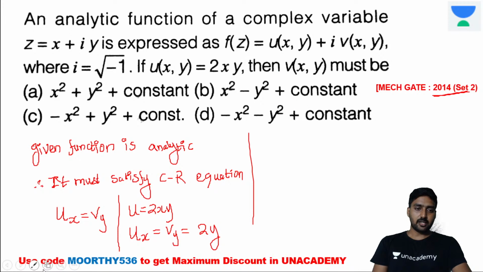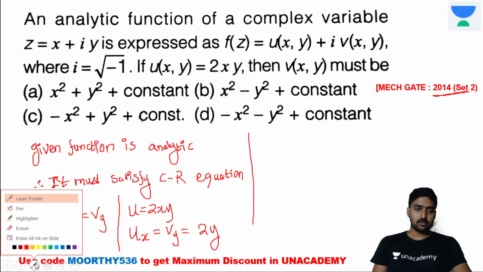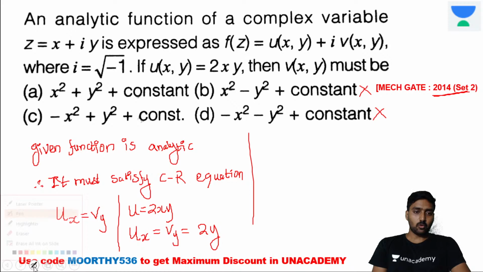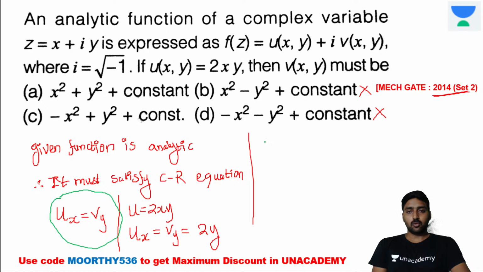We are not getting plus 2y in options B and D, so we can eliminate them. But coming to this condition, we are getting plus 2y in the two options, option A and C. So we need to cross verify with one more equation. What will be the second equation for the CR equation? It's ux is equal to vy, and one more equation, uy is equal to minus vx.